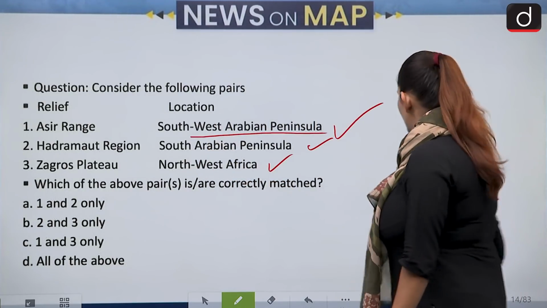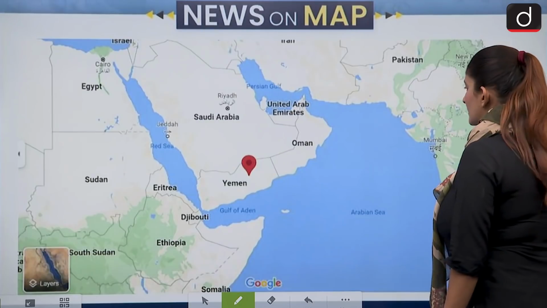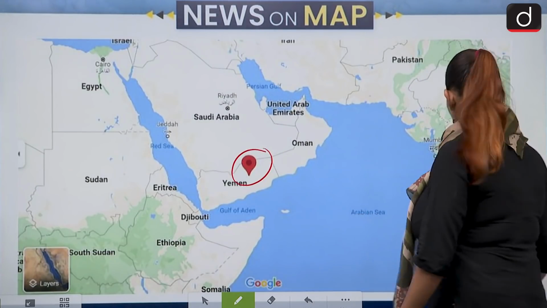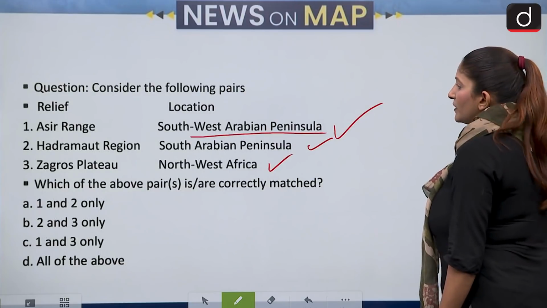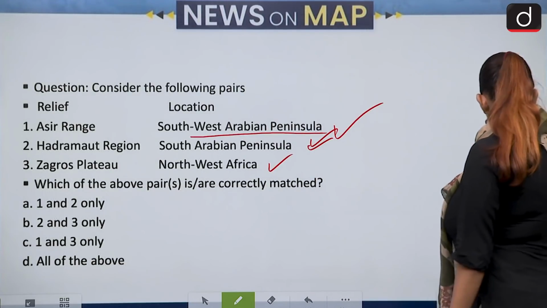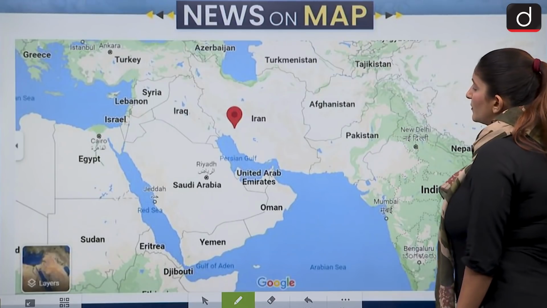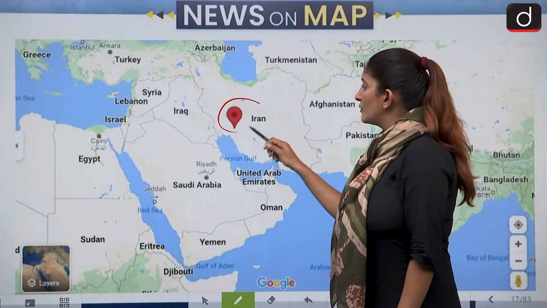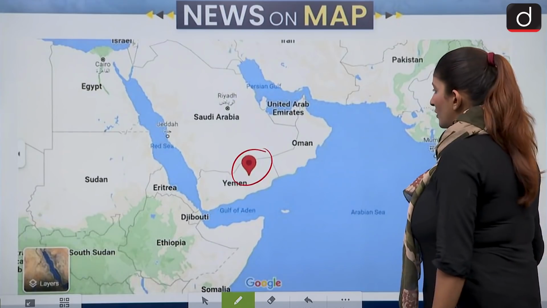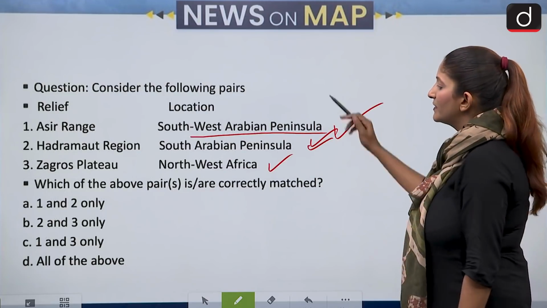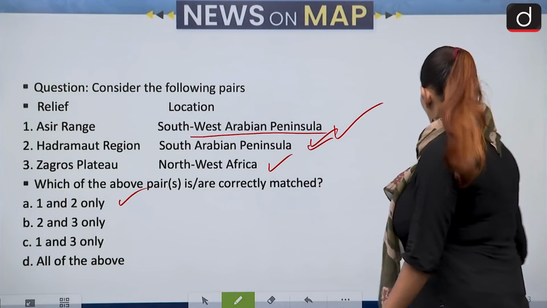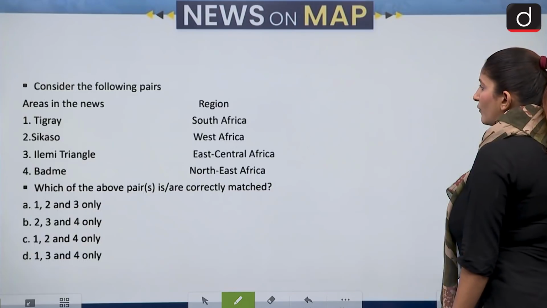Then Hadramaut is actually in Yemen, and it is in the southern region of the Arabian Peninsula. So second is also correct. Zagros Plateau does not belong to Northwest Africa. Why? Because Zagros belongs to Iran, you can say central western Iran. So this is not correct. Only the first and second are correct. A is the correct answer over here. Okay, let's move forward.